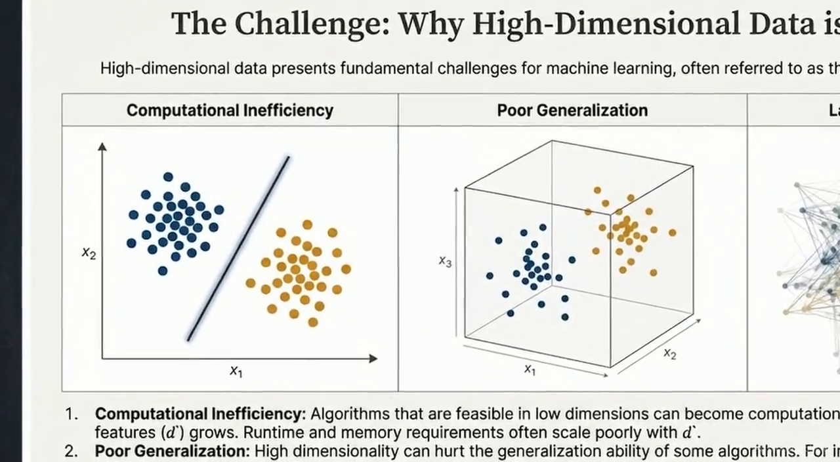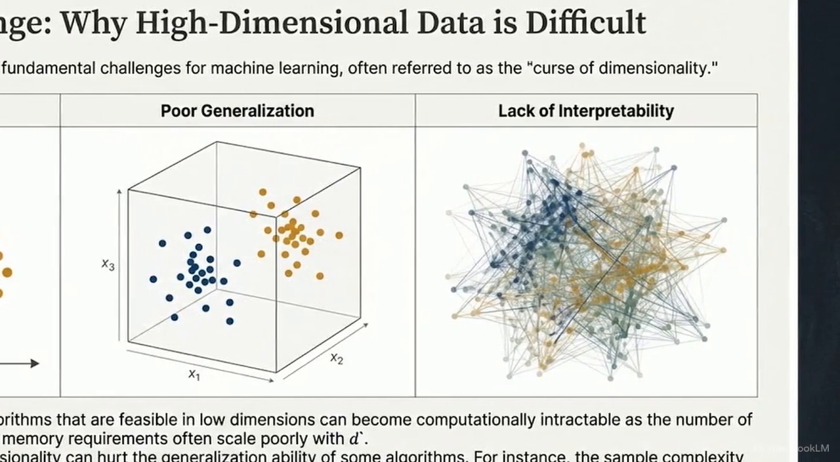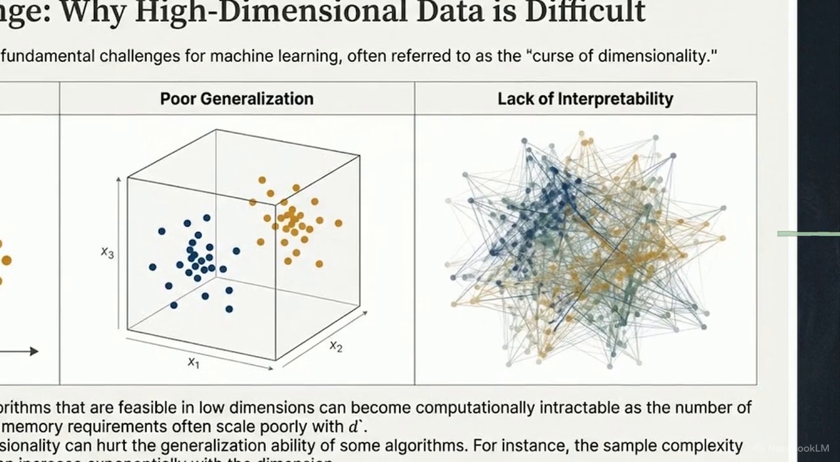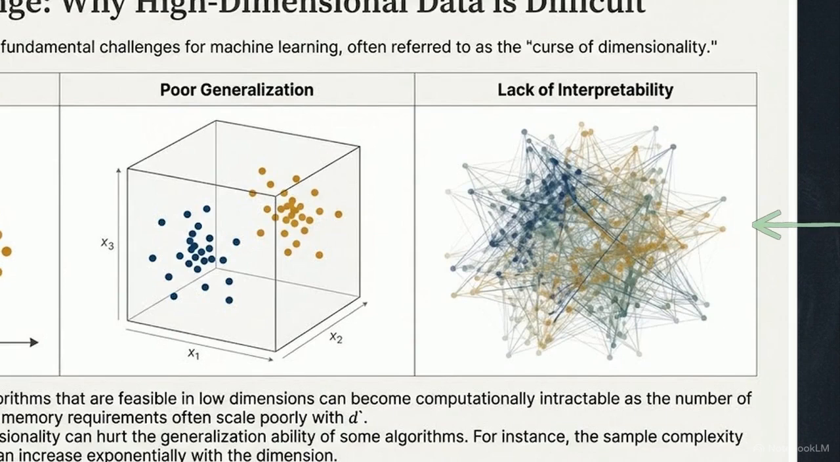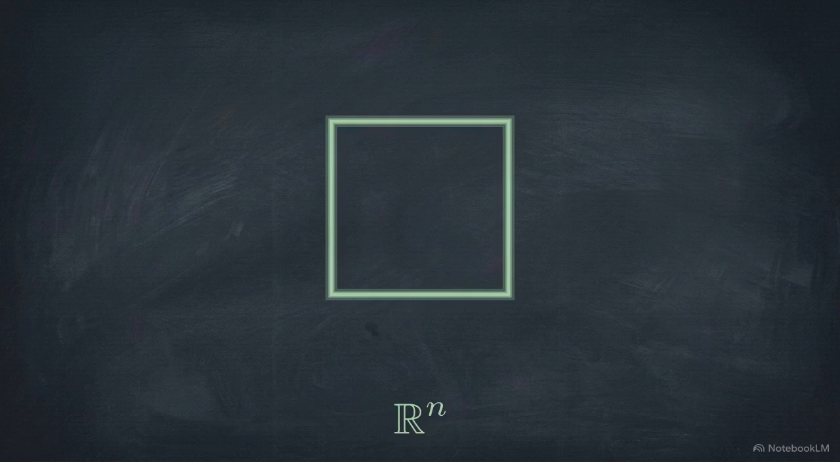Looking at the left and center panels, the math becomes the bottleneck. An algorithm that efficiently calculates a boundary in 2 dimensions requires exponentially more memory as it expands into a 3D volume, eventually becoming computationally intractable. Beyond the math, human intuition is also limited. As seen in the rightmost panel, we cannot visualize or extract meaningful patterns from a network graph representing thousands of intersecting dimensions. To manage this, we must compress the space.